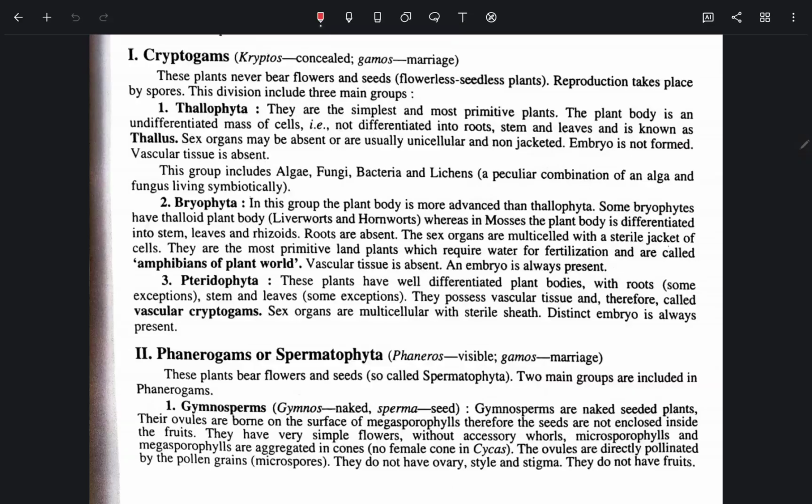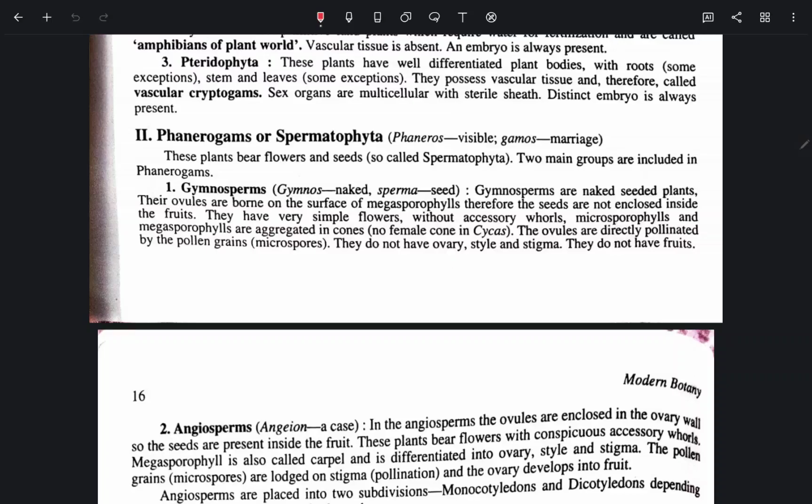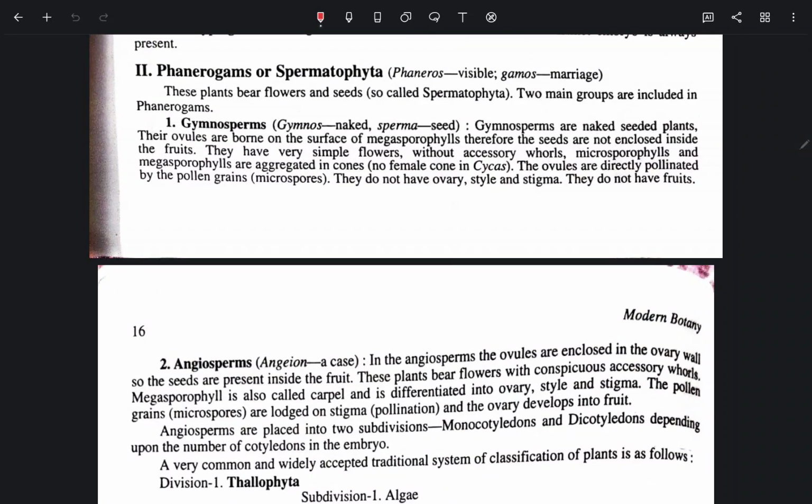Phanerogams or Spermatophyta. Phaneros means visible, gamos means marriage. These plants bear flowers and seeds. Two main groups are included in phanerogams: gymnosperms and angiosperms. Gymnosperms are naked seeded plants.